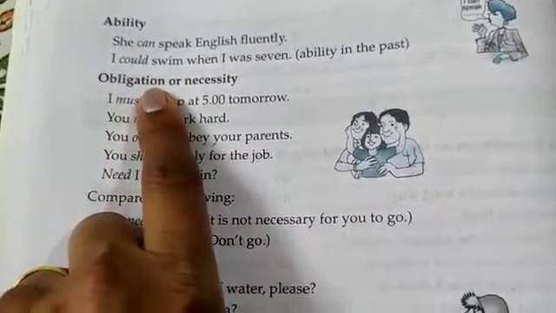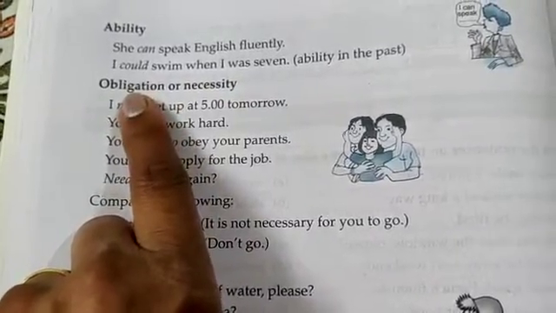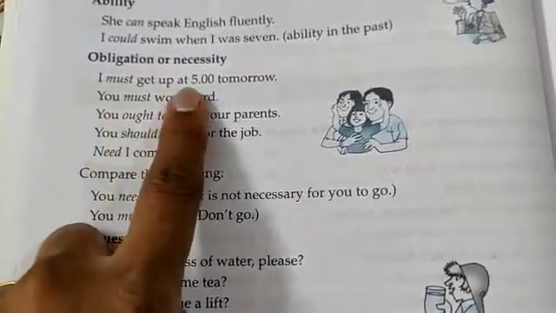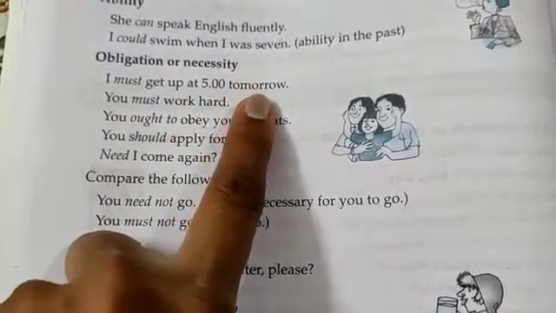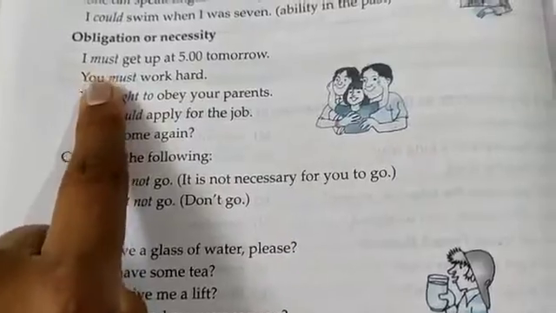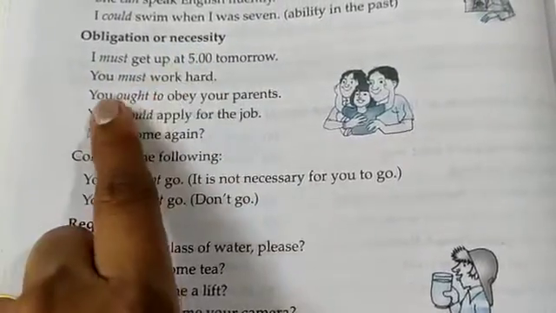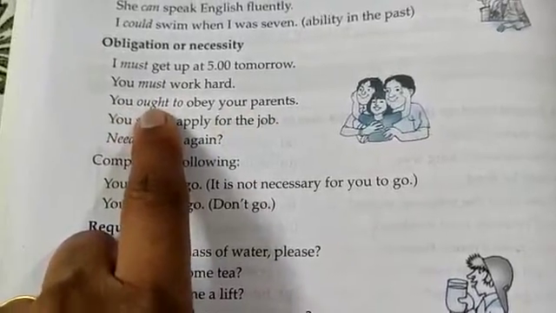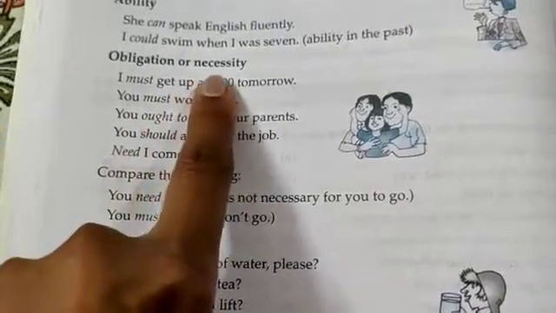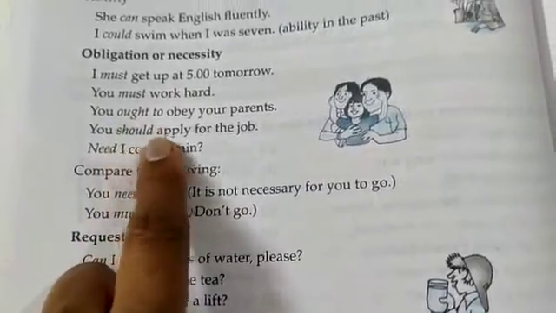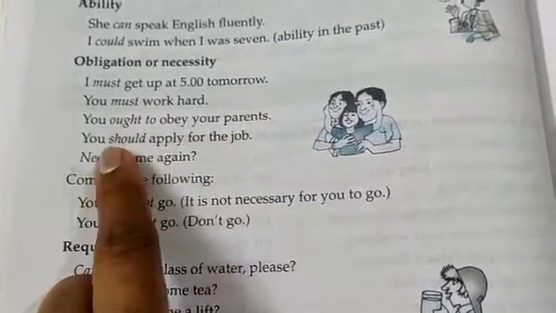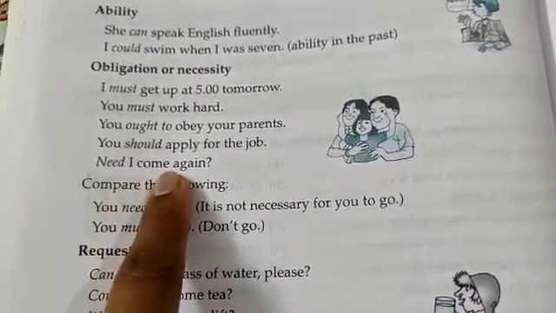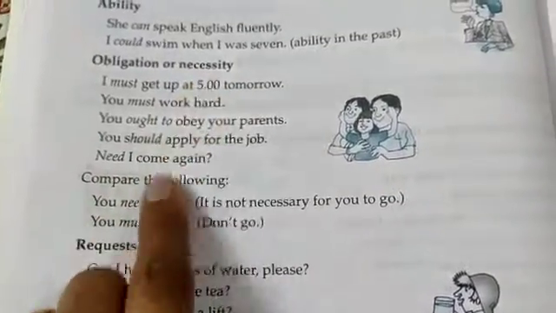Now we see how different modals show obligation or necessity. I must get up at 5 tomorrow. So this is necessity. You must work hard. Again, necessity. You ought to obey your parents. Now this is obligation and necessity as well. You should apply for the job. Usage is necessity. Need I come again? So again necessity.